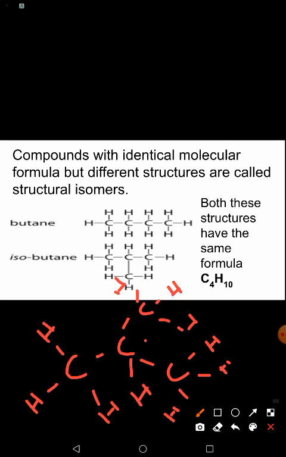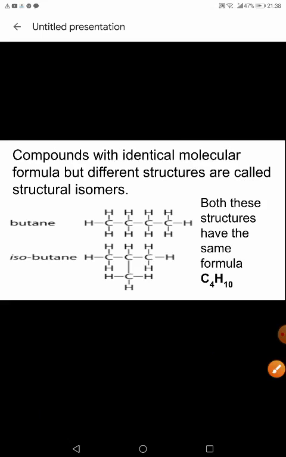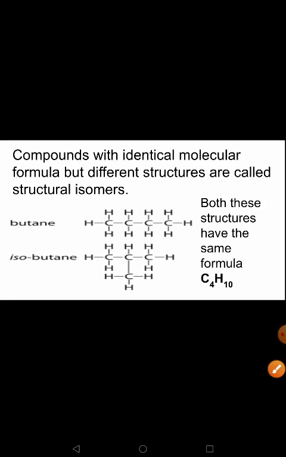Okay, so when you represent compounds with identical molecular formula with different structures, you call them structural isomers. So what are structural isomers? They are compounds with the same molecular formula but different structures. When I form a linear chain using 4 carbon atoms, we call it butane.